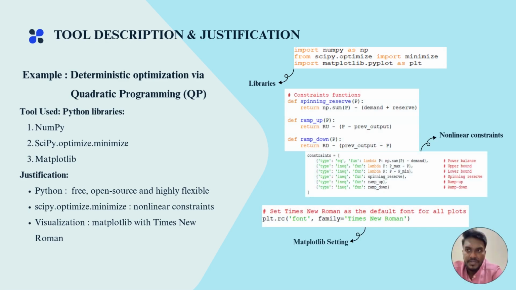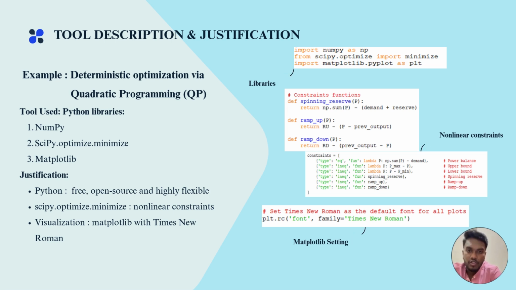Next is about the tool description. Here I want to show an example from my final year project, which is deterministic optimization via quadratic programming, we call as QP. The tool that I used, as I mentioned before, is Python. Here we can see a screenshot of my code from my final year project, which is Python libraries. The first one is NumPy, we call as vector math, and the second one is SciPy optimize minimize, we used to solve the quadratic programming, and the last one is Matplotlib, which is for visualization of the output such as graph and so on.